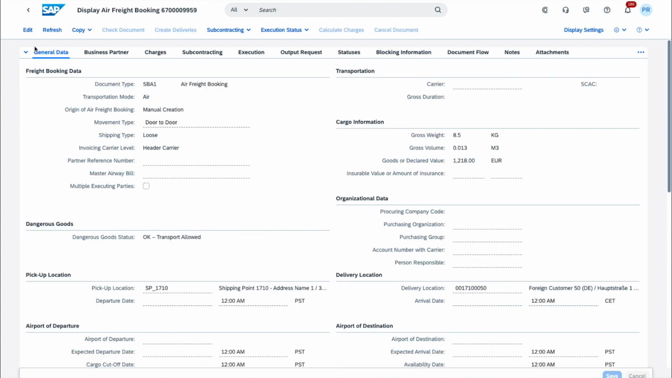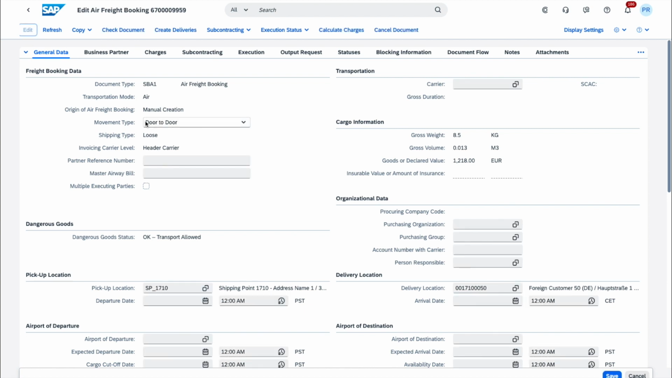In the freight booking, we will flip to edit mode as we need to add additional information. And what we can see is that the movement type is door to door, meaning that it will be from the door of my distribution center through to the door of the customer location. But it could also be a variant of that, which could be door to port, port to door, or only port to port. But then, of course, depending on which movement type you have selected, you might have the additional onus of having to plan, in addition to that, yourself, the carriage from your door to the airport or from the airport to your customer door.